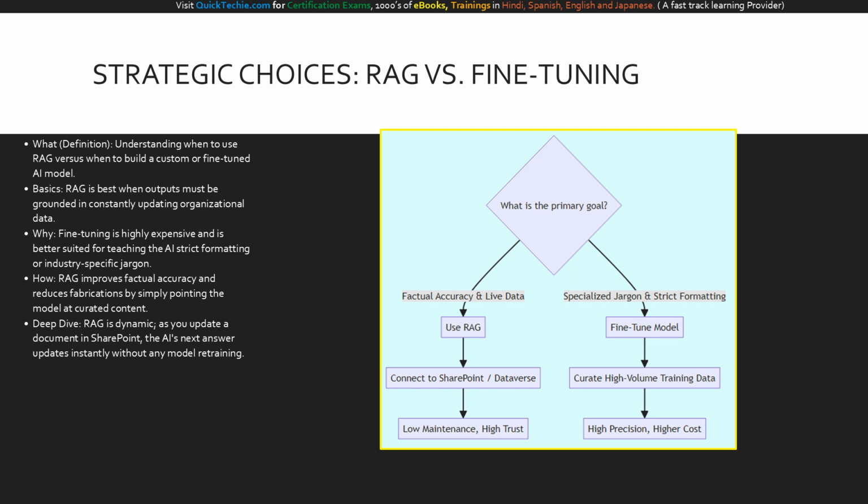Let's walk through this decision tree to solidify your AI strategy. Start at the top. What is the primary goal? If your goal is factual accuracy using live, updating enterprise data, you take the left path and use RAG. This simply requires connecting the AI to data sources like SharePoint or Dataverse, resulting in low maintenance and high trust. However, if your primary goal is teaching the AI specialized medical jargon or strict contract formatting, you take the right path to fine-tune the model. This requires curating massive amounts of training data, leading to high precision, but at a significantly higher cost. For 90% of enterprise knowledge discovery, the RAG path on the left is your optimal strategic choice.